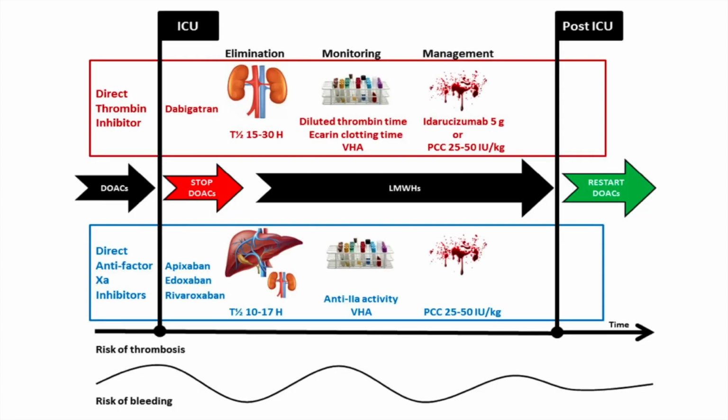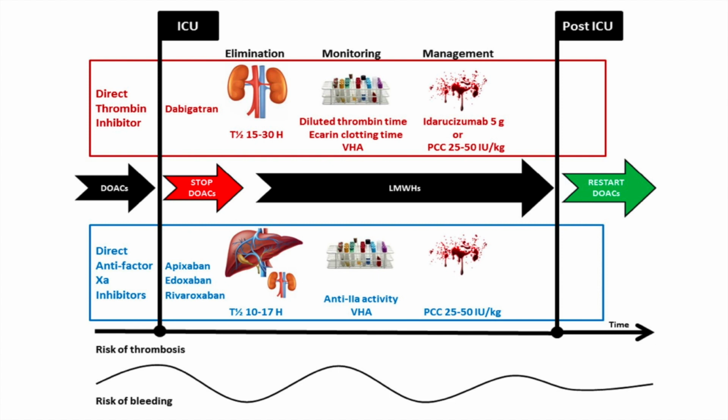So to summarize, there are two types of DOACs available, that is the direct thrombin inhibitor dabigatran and the direct anti-factor Xa inhibitor, that is rivaroxaban. The elimination half-lives are similar in both the cases. Dabigatran has more renal excretion, rivaroxaban has more hepatic excretion. The monitoring for dabigatran is diluted thrombin time and ecarin clotting time, and for anti-10A inhibitors, it is anti-Xa activity. Both TEG and ROTEM can be used as monitoring for these particular drugs.